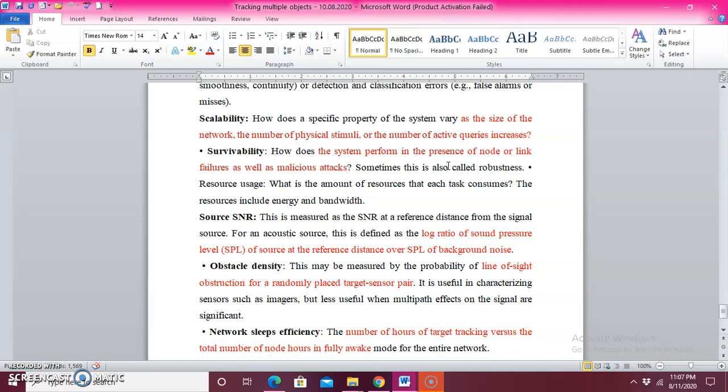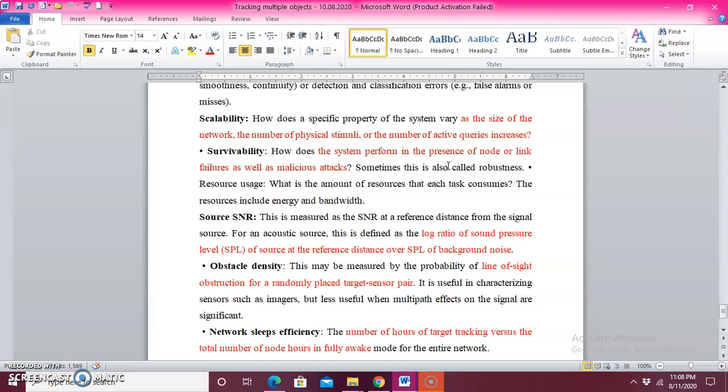If a particular node is affected by a failure, or there is an attack or some other problem, can the node still operate, or is it in a state of death? That is what we call survivability. If a particular node doesn't have bandwidth or a source of energy, it could not survive with the operation.